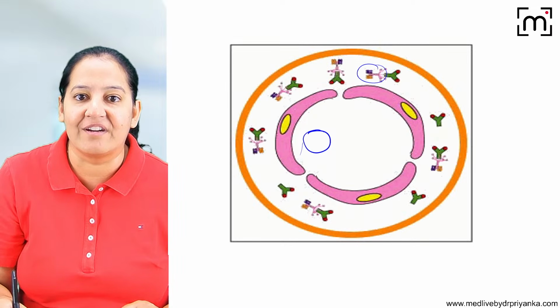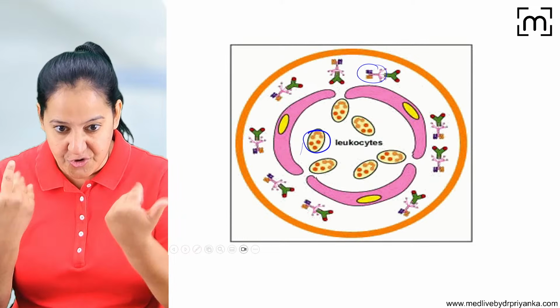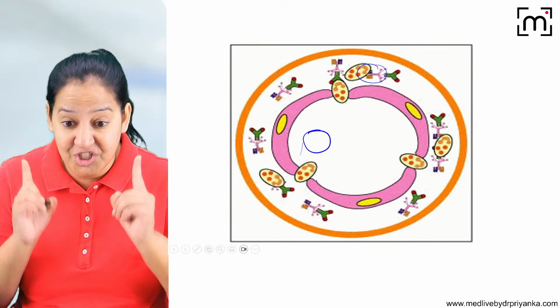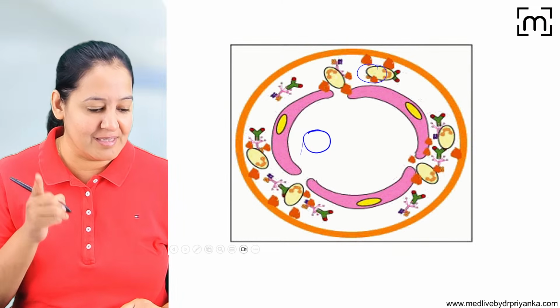The complement gets activated. C5a will attract the neutrophils. The neutrophils get attracted and the tissue has inflammation. The end result is the inflammation.